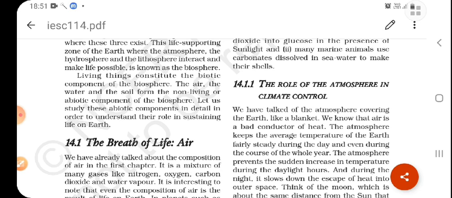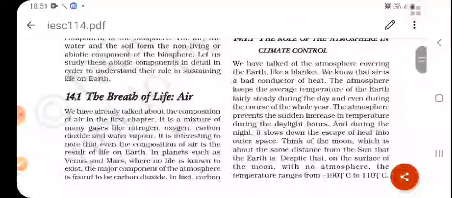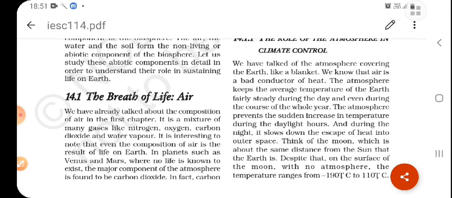Abiotic components consist of the natural resources and substances that occur in nature and can be used for the economic gain of humans. So the first abiotic component is the breath of life, that is the air. What is air? Air is a mixture of many gases, like nitrogen, oxygen, carbon dioxide, and water vapor.